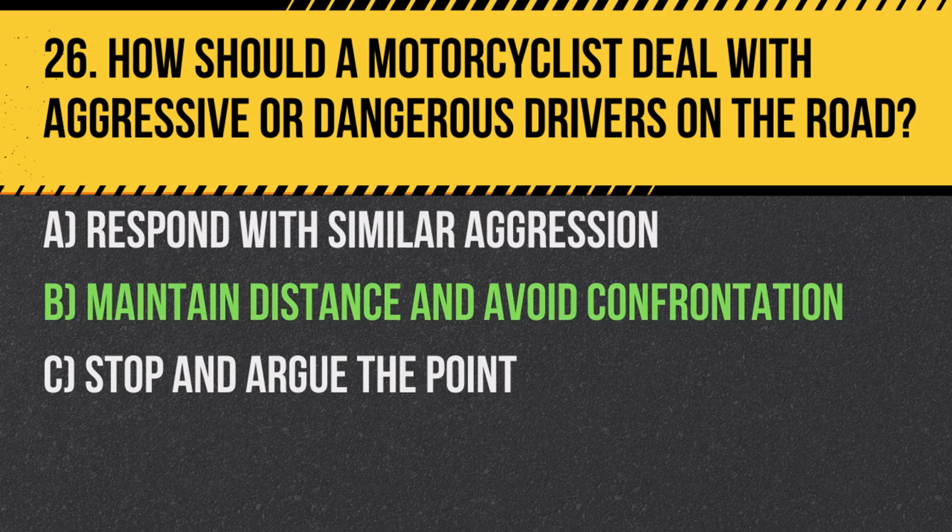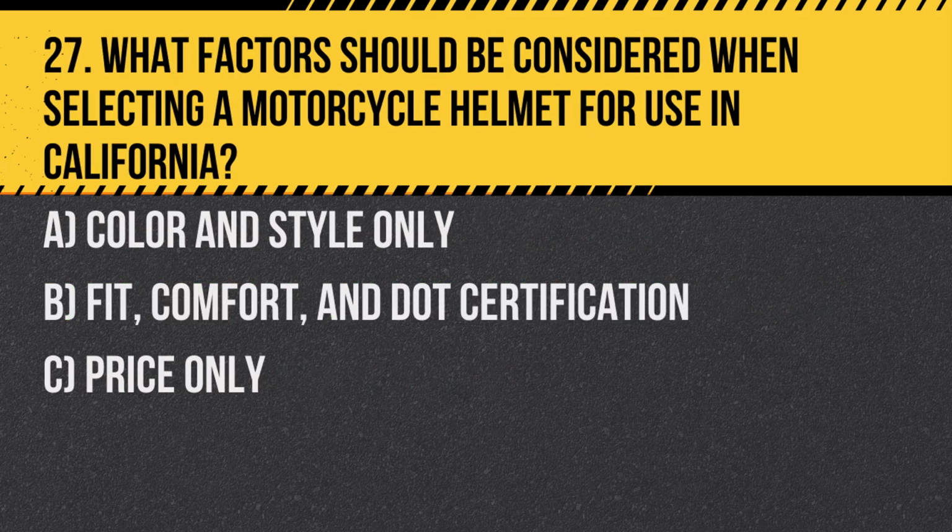Answer. B. Maintain distance and avoid confrontation, prioritizing safety and avoiding escalation of the situation. Question 27. What factors should be considered when selecting a motorcycle helmet for use in California? A. Color and style only. B. Fit, comfort, and DOT certification. C. Price only. Answer. B. Fit, comfort, and DOT certification, ensuring the helmet provides maximum protection and meets safety standards.